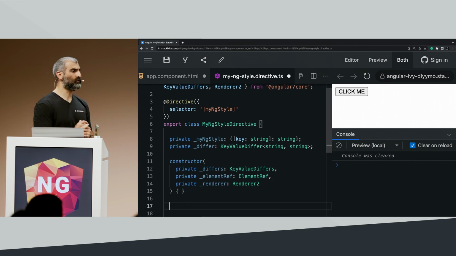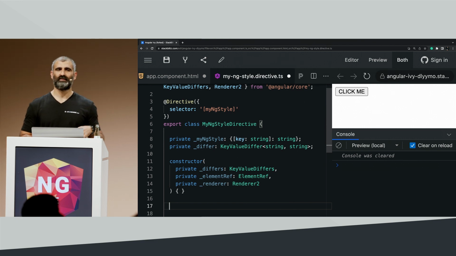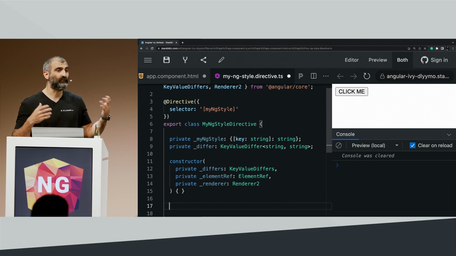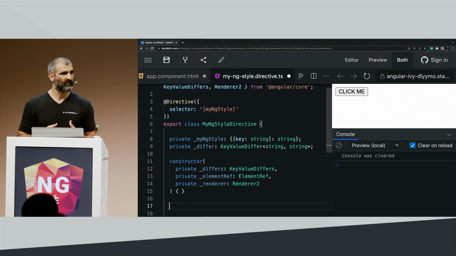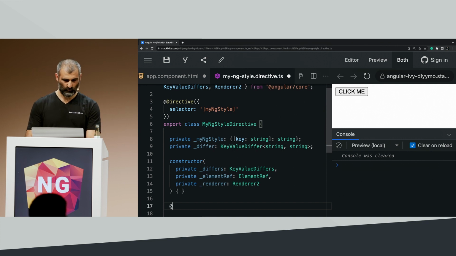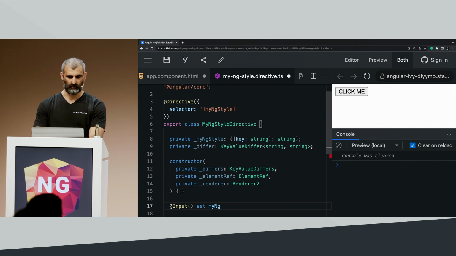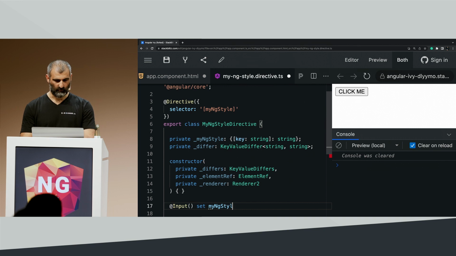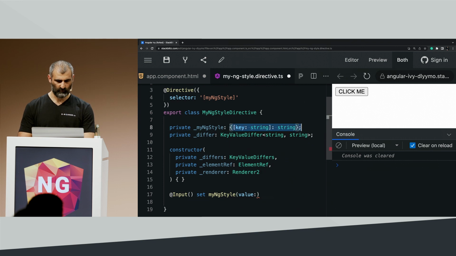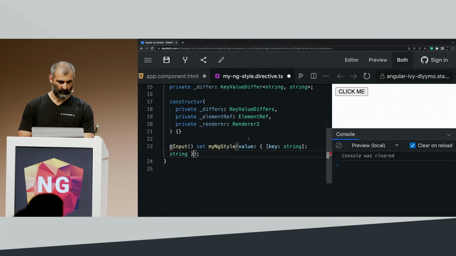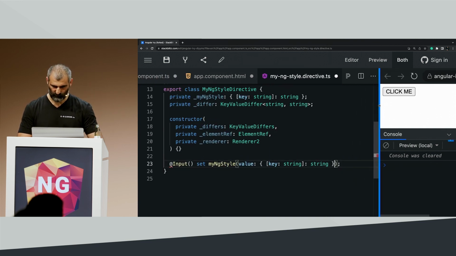Okay, next thing we need to do is we know that in any cycle of change detection, or something change inside with the input that we get, we want to update our defers. So we know that we have to work with inputs, but also adding a setter. And I'm going to set it as the same name as the selector, as the directive selector. So it's going to be exactly like any structural directive that you know. Here we're going to expect to get the value itself from the user, which the type is going to be exactly like the private property we created. Let's reduce this a little bit.